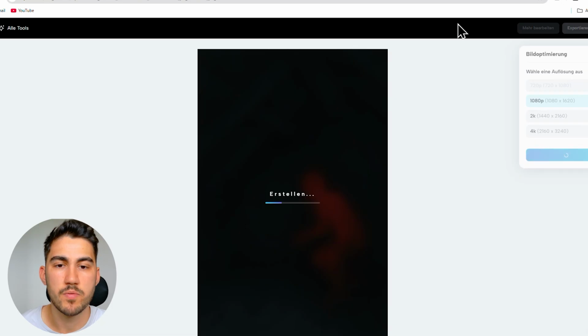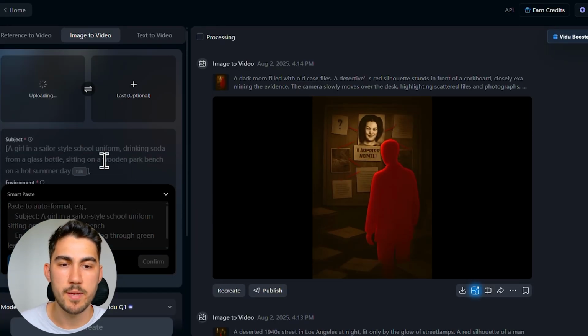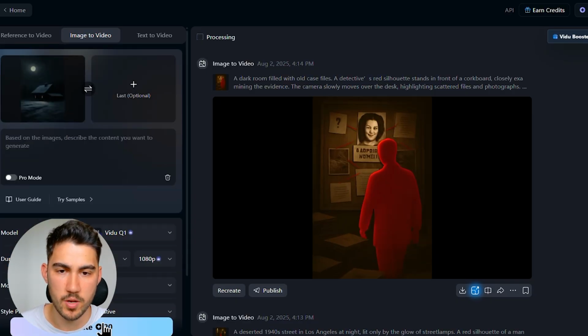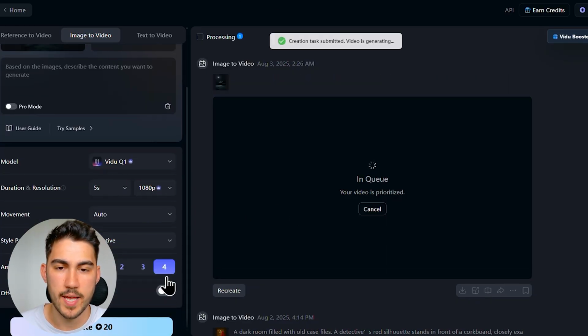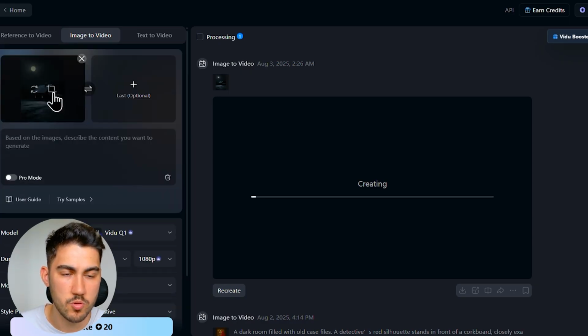Then I went to Video AI, and now we want to do something different. We want to create images that are transforming into each other. So I started by putting in my first image, cropping it to the right aspect ratio. Clicked on create and created a video zooming to the house.